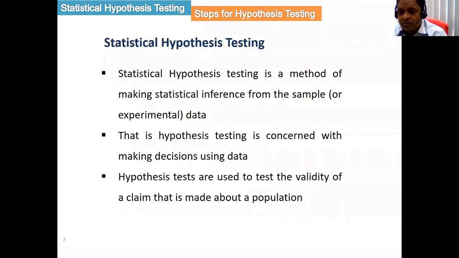So this is a method. We are making inference from the sample. Statistical hypothesis testing is nothing but a method where we infer about the sample. This is concerned with decision making from the data.